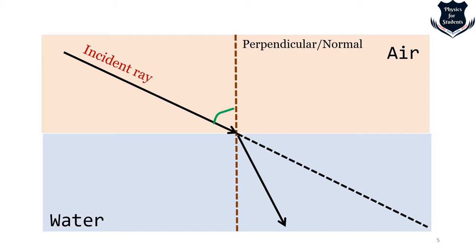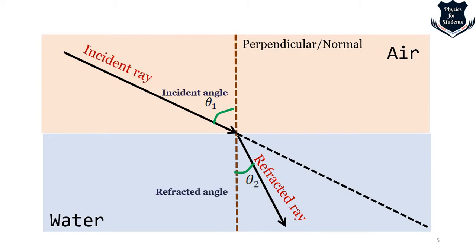This angle, the green one which forms, is called an incident angle, which is measured as θ1. You will later find it is called I for incidence. The next one is the refracted ray. As we have learnt in the definition, refracted ray means the light which is deflected. So you see the light is deflected, so it is called refracted ray. And what we get more is this one, the green one. This is called a refracted angle.